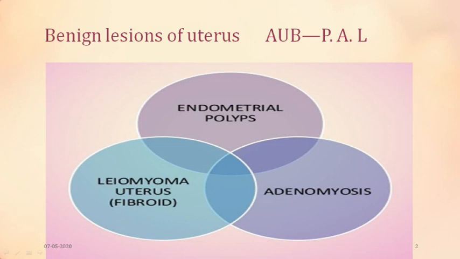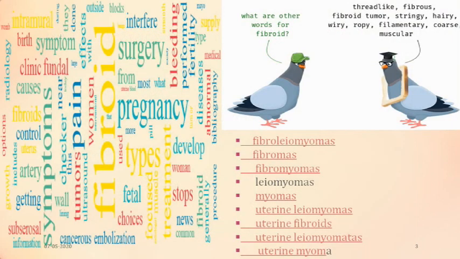Okay. So moving on to AUB-L, which is commonly known as fibroid, which you must have heard very many times, and we would be discussing all these in the next few minutes, related to fibroid.